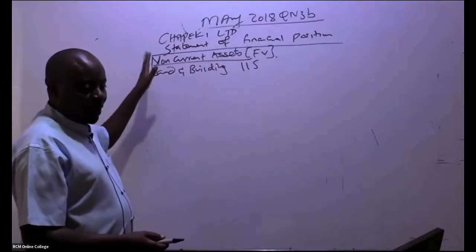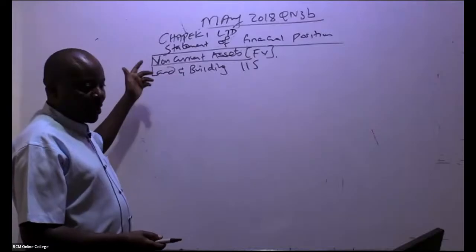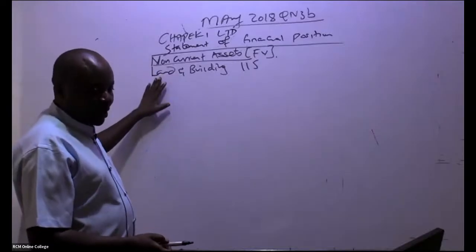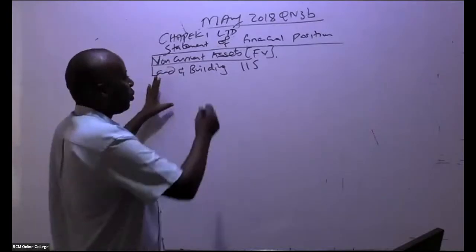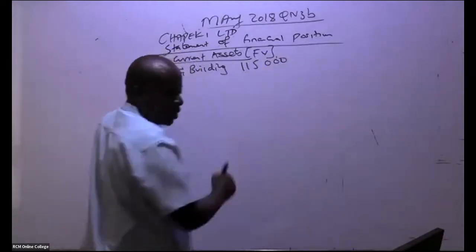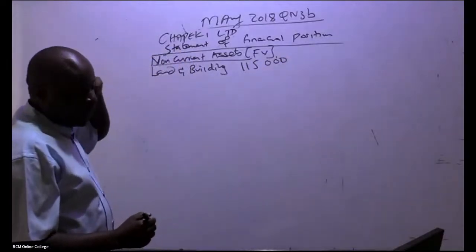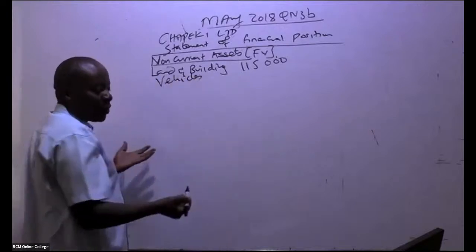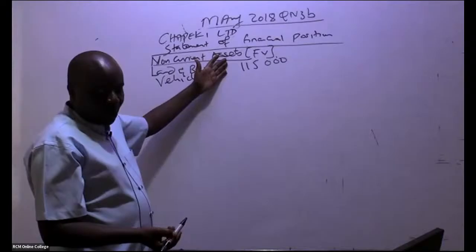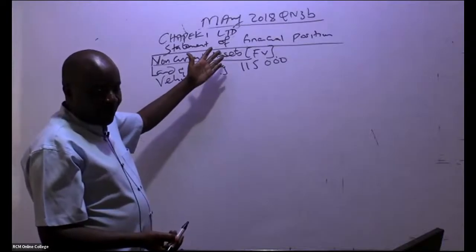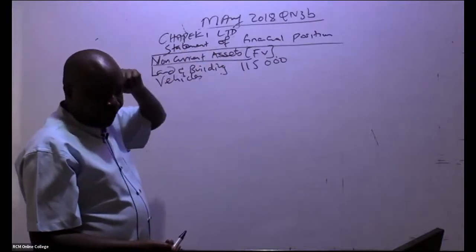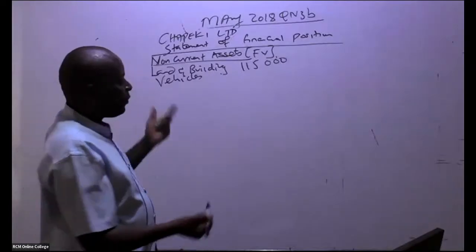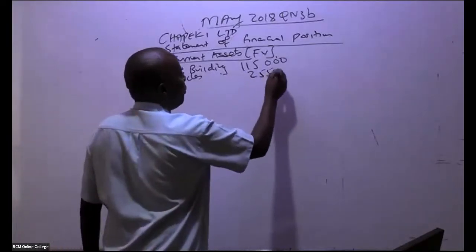So we have the statement of financial position, Chapeki Limited. Non-current assets at fair value. Land and buildings, we have 115,000. The other asset that we have there is vehicles. How much do we have here? 25,500. So that you can move with speed, from your past paper, the next one is office equipment.